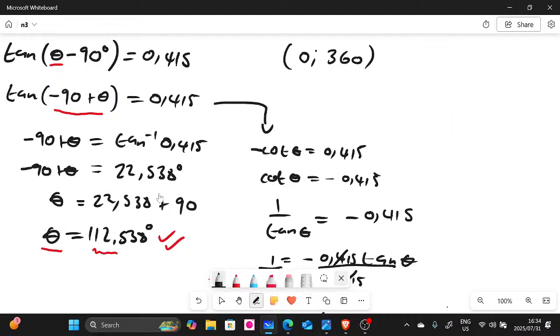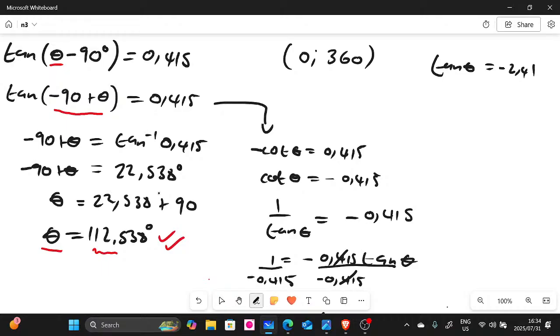So you're going to have the following. Obviously you're going to be left with tan theta, and then what is 1 divided by negative 1 divided by negative 0.415? So we're going to get the following. We're going to get negative 2.41. Yes, let's do it this way, negative 2.41. I hope you guys are still paying attention.